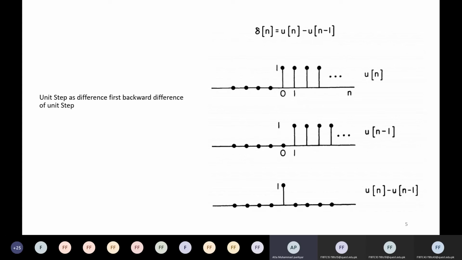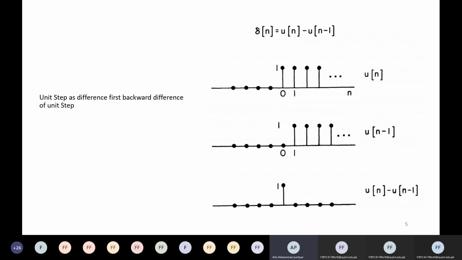Now the next operation is to subtract this derived signal from the original signal. If you subtract 1 minus 0, what would you get? 1. And up to infinity the amplitude of both signals is 1, so 1 minus 1 is always 0.